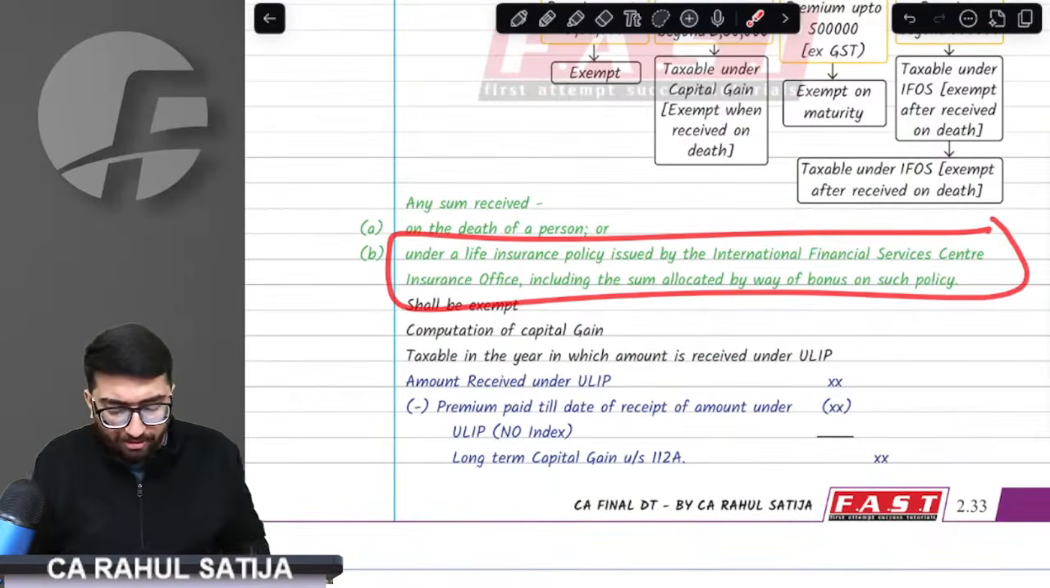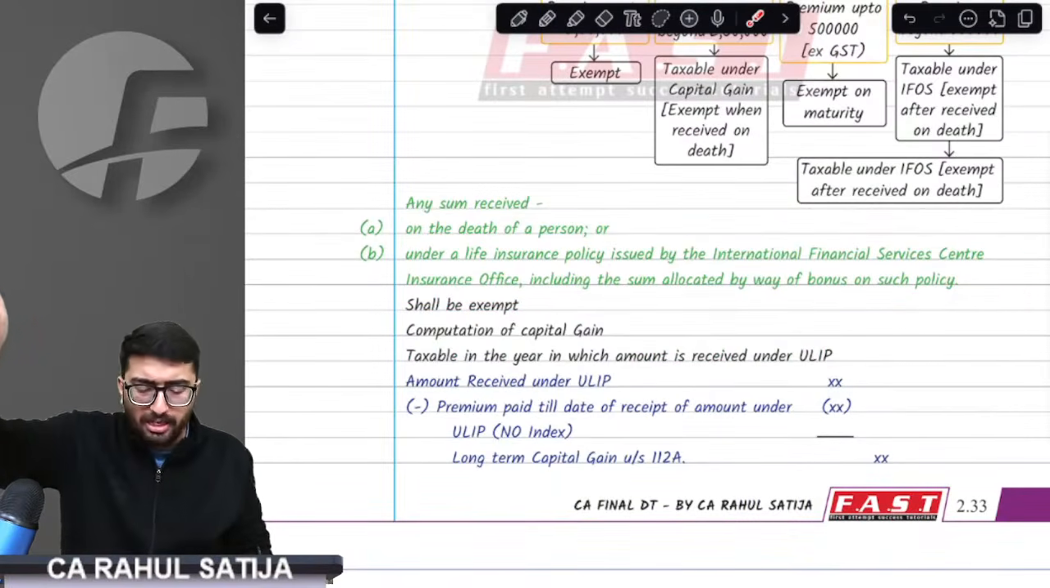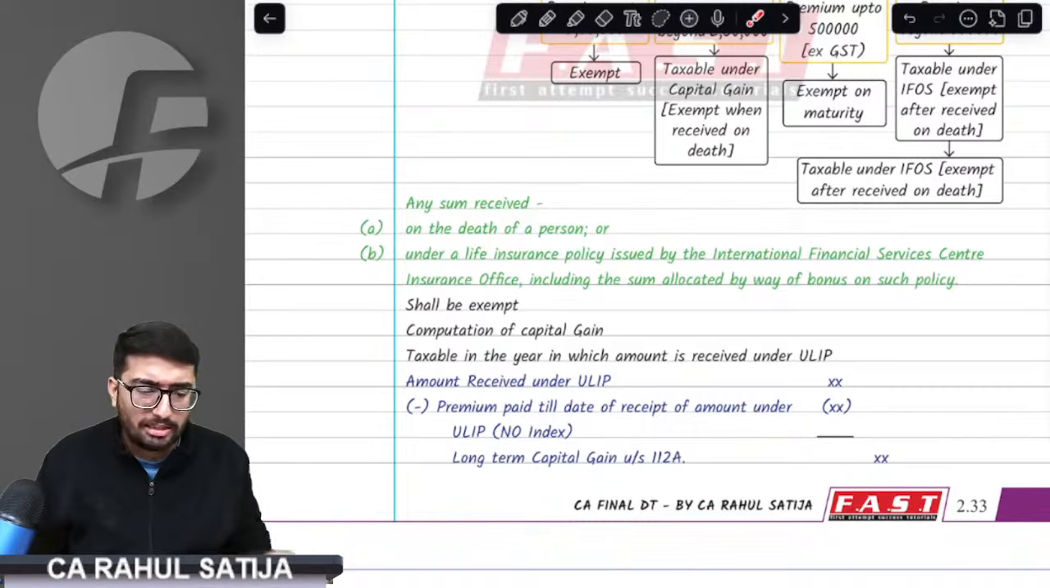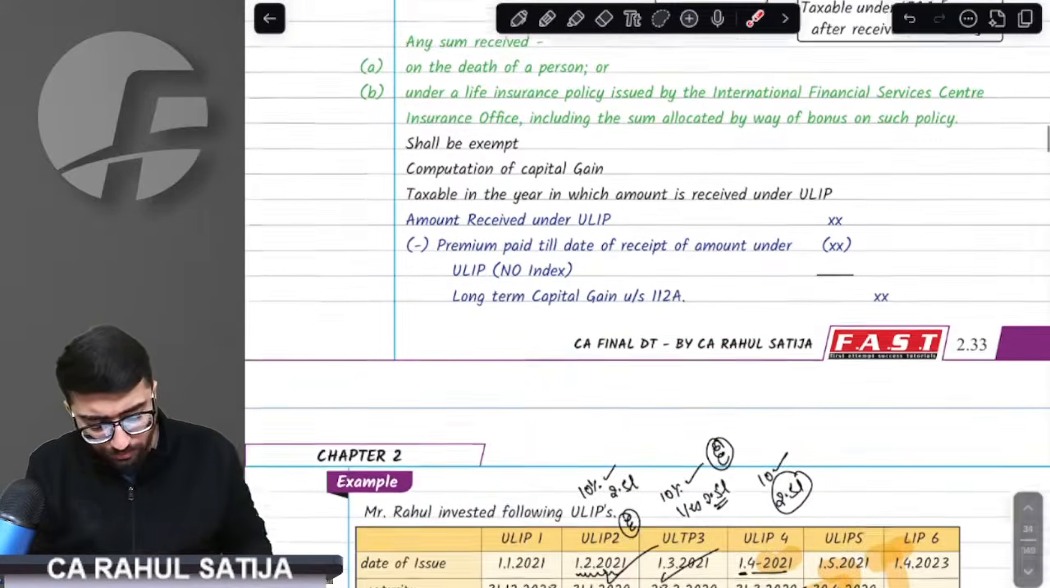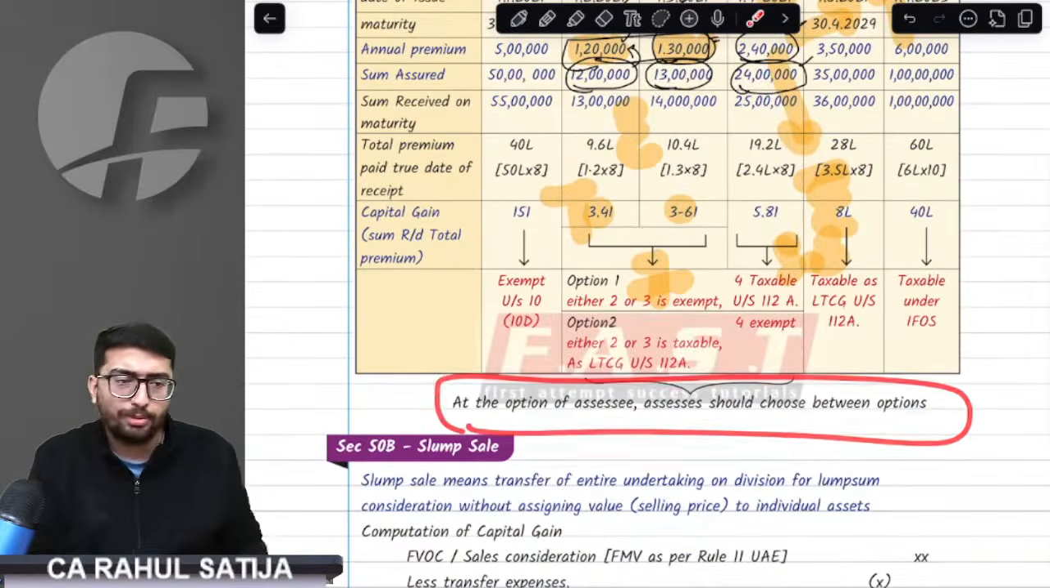There is an amendment: if we have any life insurance policy that has been issued by a unit located in IFSC, then it shall be exempt. Any life insurance policy issued by the unit located in IFSC shall be exempt. Sir, we got this point. This is all about the ULIP taxation.